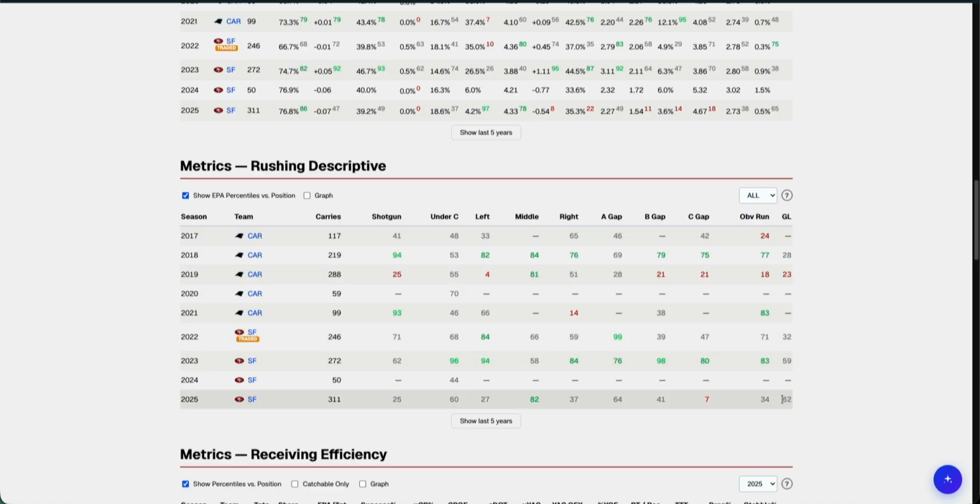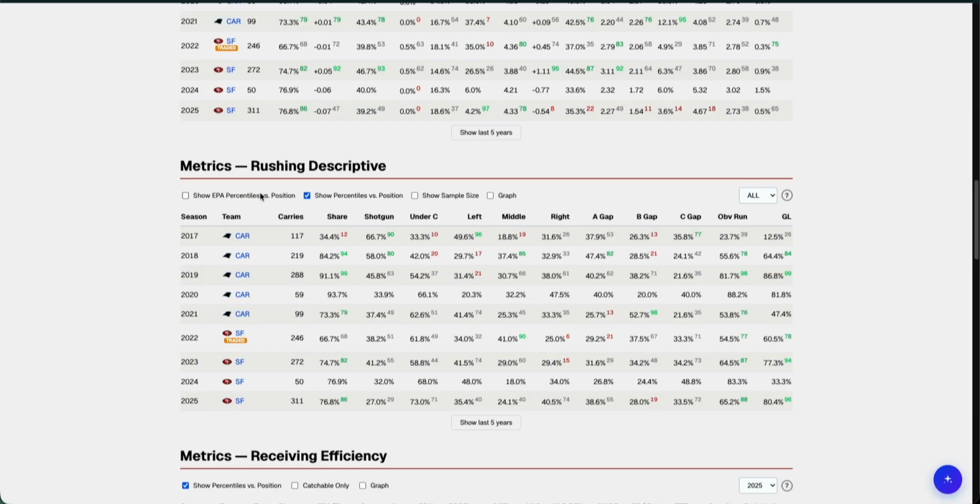So how good were they in those spots? Green being great, gray neutral, red poor. Not too much to say that hasn't been already said regarding Christian McCaffrey, but you can definitely tell that his goal line share was rather healthy this year, like top 4% for running backs across the league.